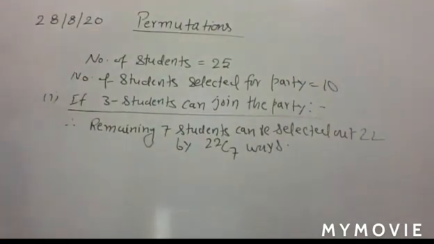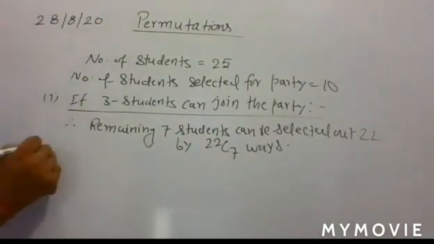So in this way they are selected. Any doubt?